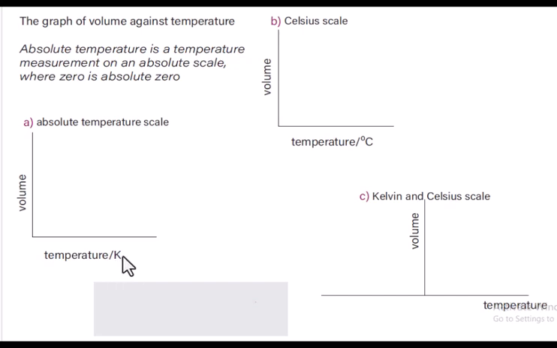Remember, temperature is on the x-axis and volume on the y-axis. So this here is the Celsius scale, not the absolute temperature scale, this is a combined Kelvin and Celsius scale.